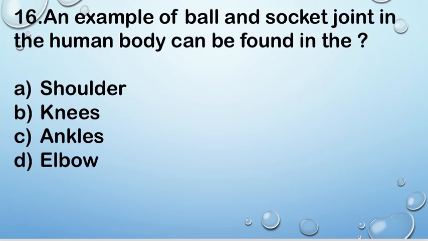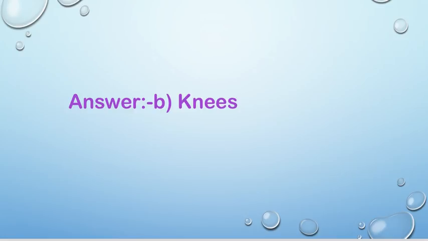Next question, question number 16. An example of a ball and socket joint in the human body can be found in the option A shoulder, B knees, C ankles, and D elbow. Right answer is B knees. So the example of a ball and socket joint in the human body is the knee joint.